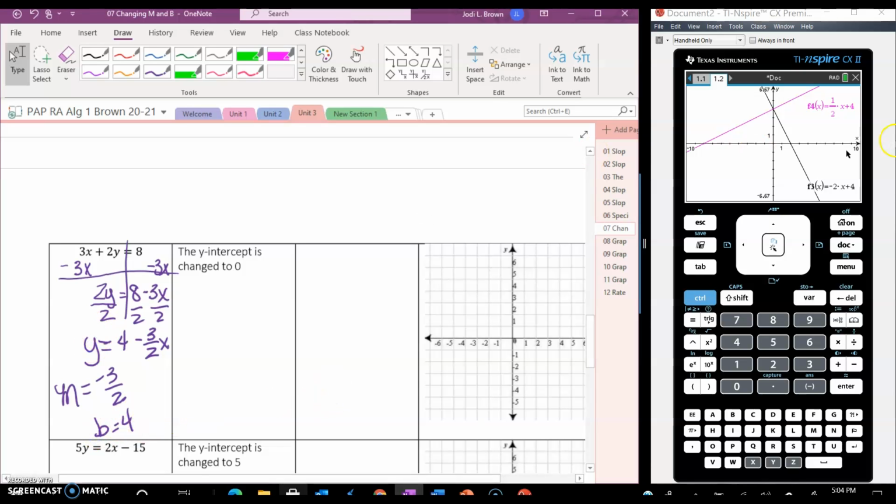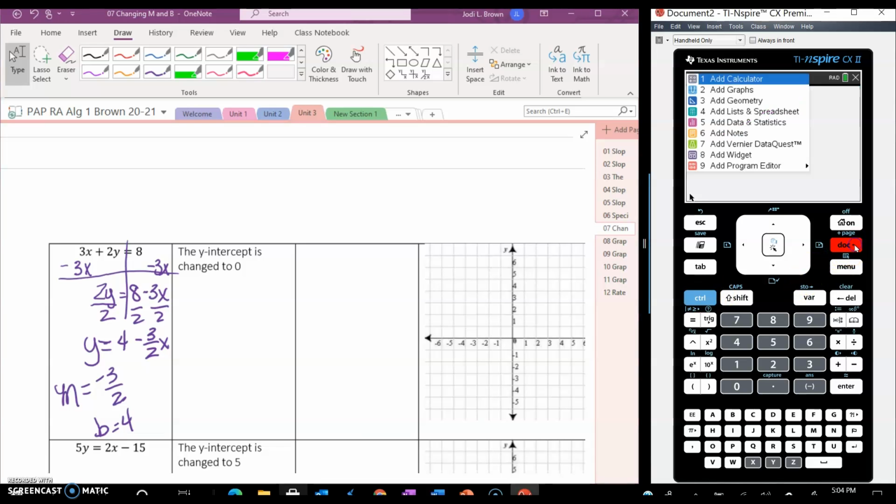So let's graph that. First, we need to do Control Doc to get another page, add graphs. All right, we have y equals, let's see if we can graph it like that. 4 minus, Control Divide, 3 over 2. Go to the right, x. I bet it'll graph just fine. It sure did.